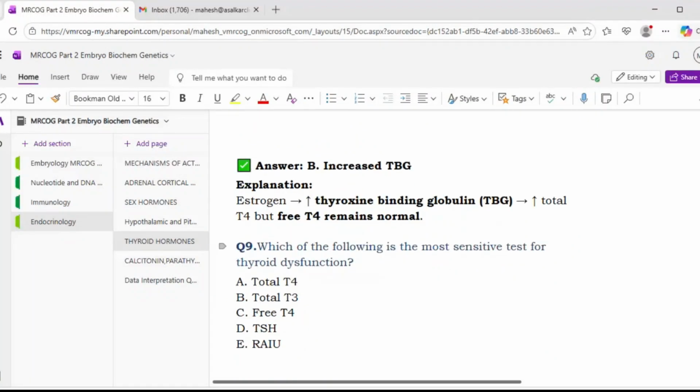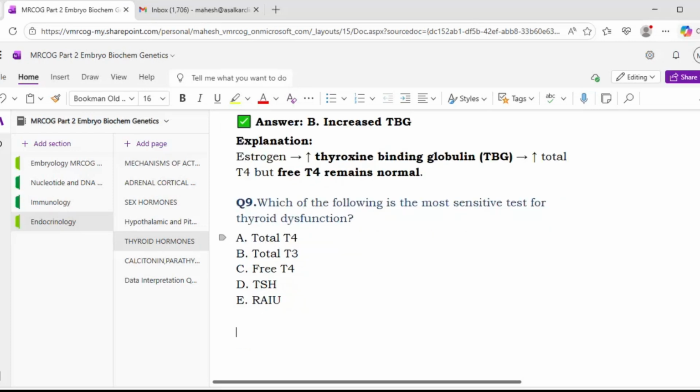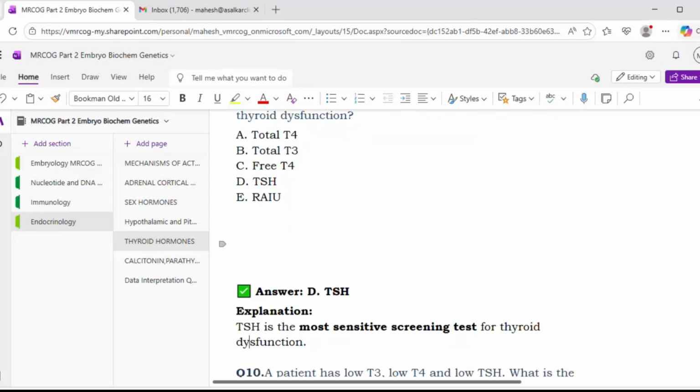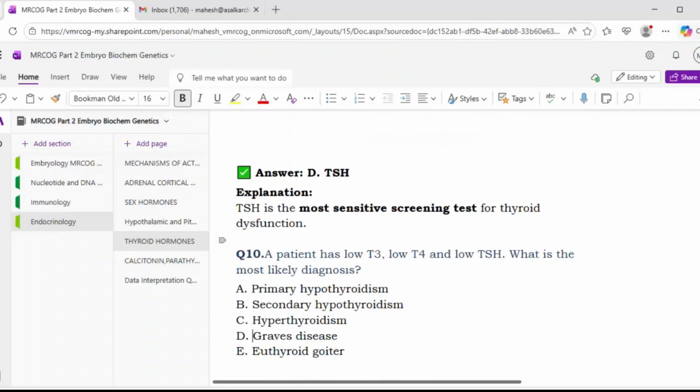Which of the following is the most sensitive test for thyroid dysfunction? Sir, TSH, option D. Correct. Most sensitive is the TSH. Okay. Yes. TSH is the most sensitive screening test for thyroid dysfunction.